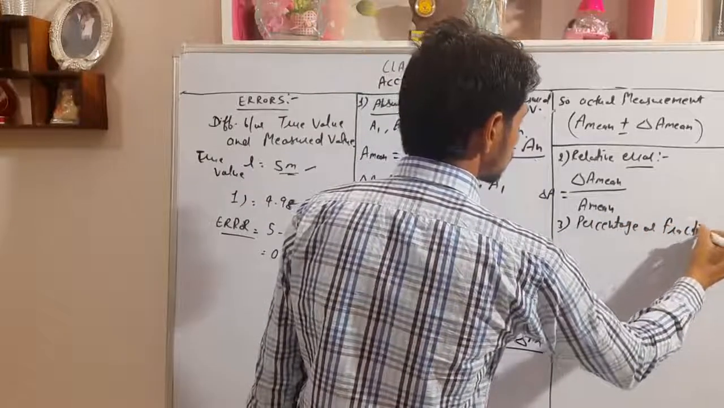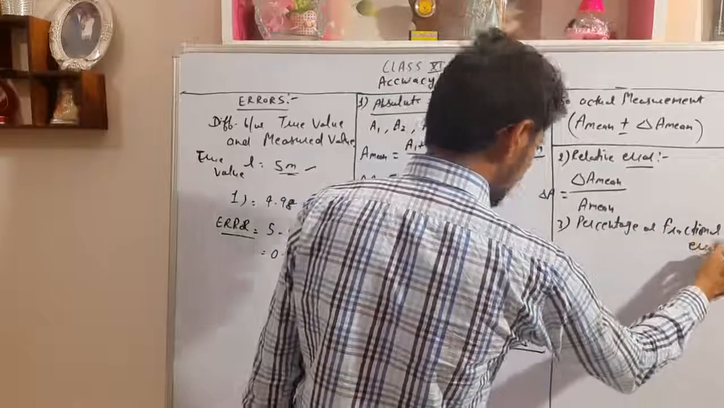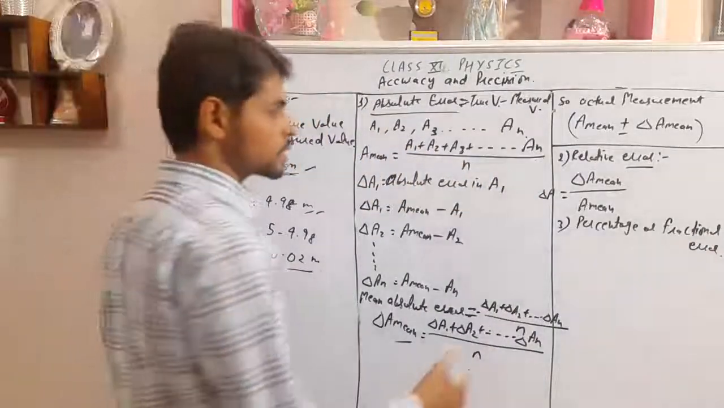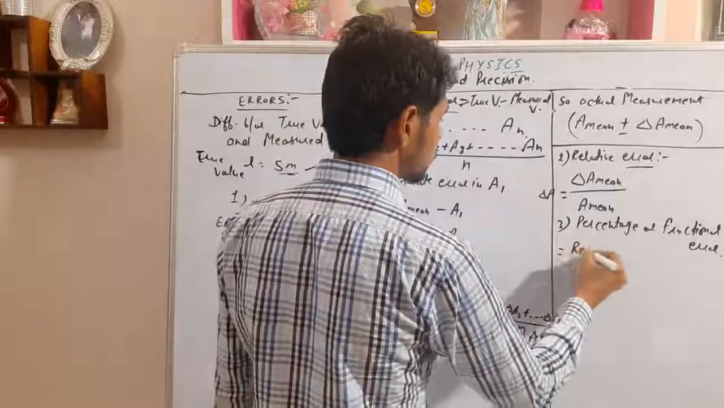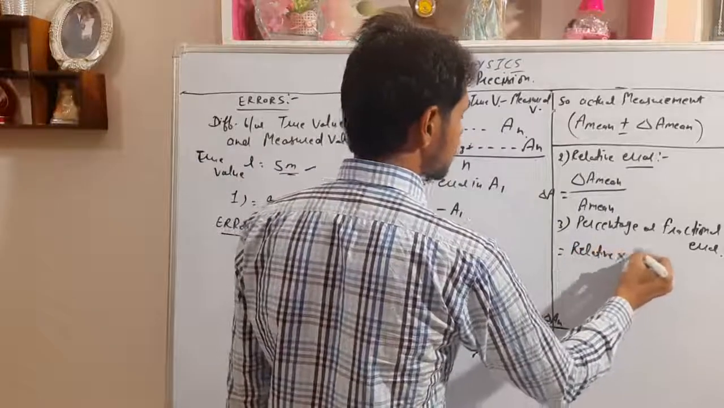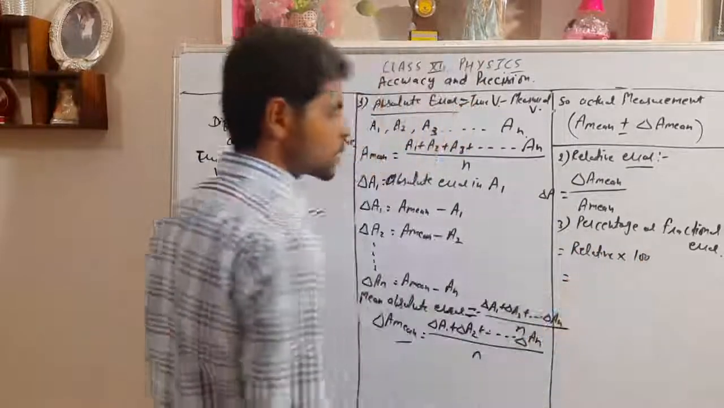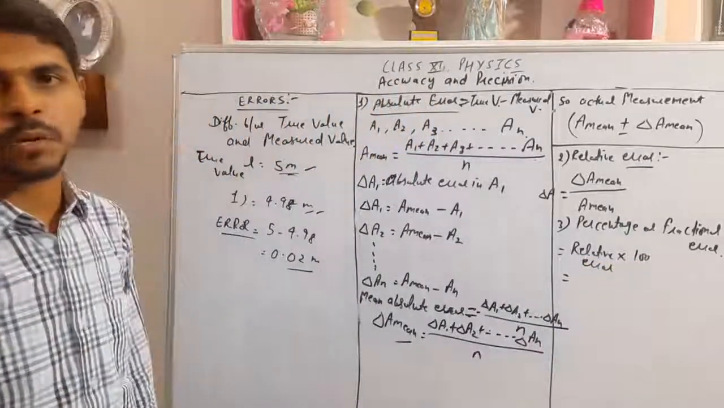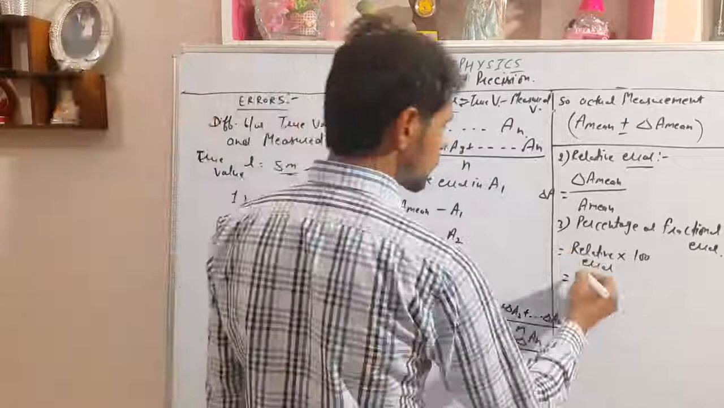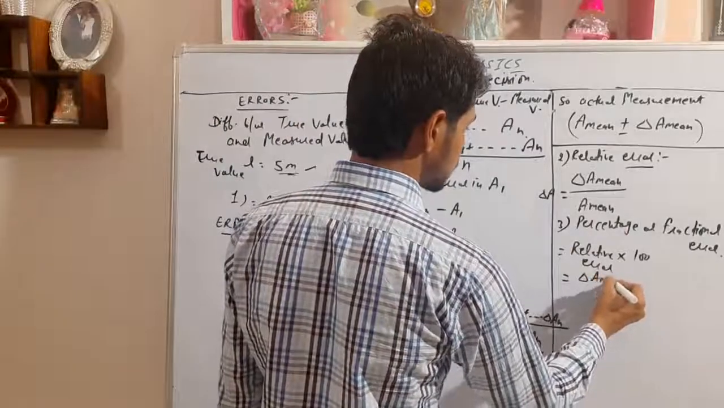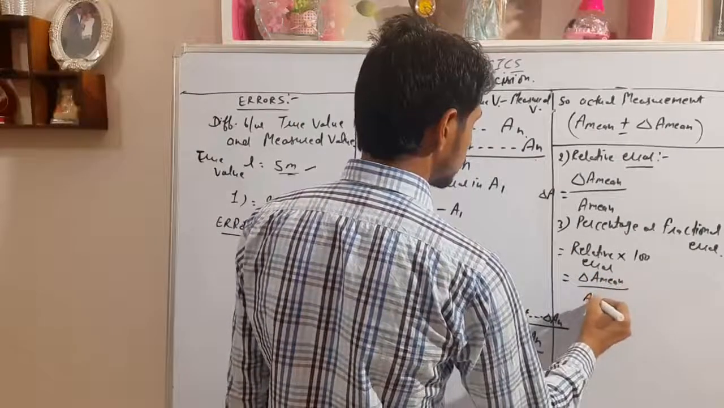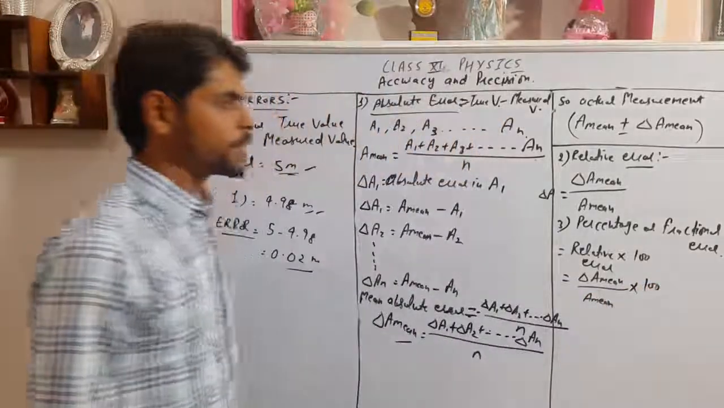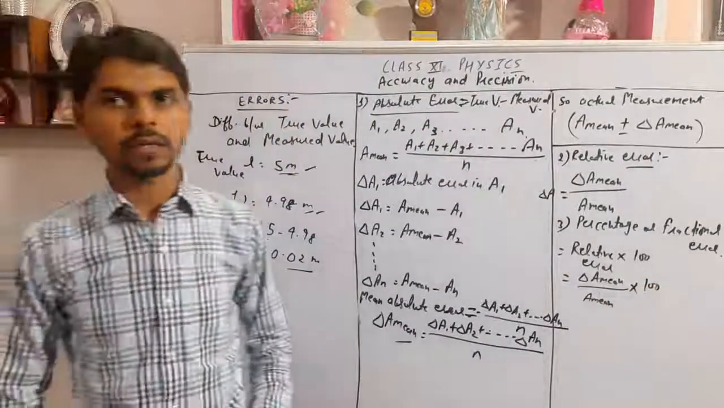Percentage or fractional error is relative error multiplied by 100. The relative error that you get, multiplied by 100, is the fractional or percentage error. So what was the relative error? That is delta a mean upon a mean, the mean of the measured value, into 100. This is called percentage or fractional error.